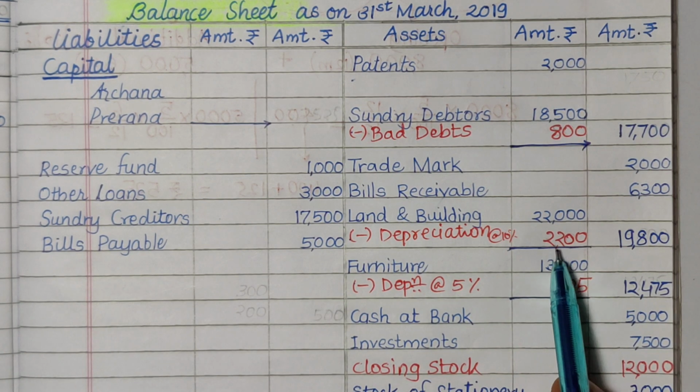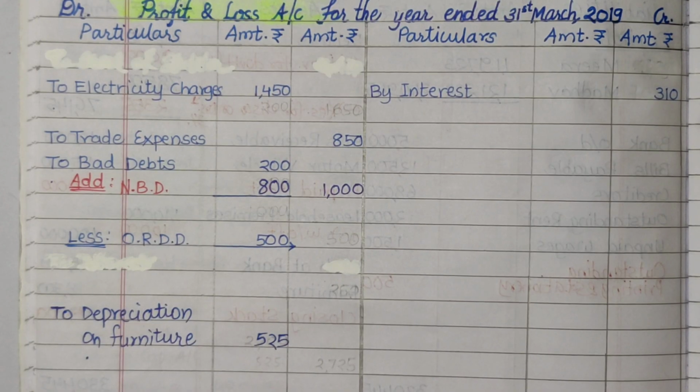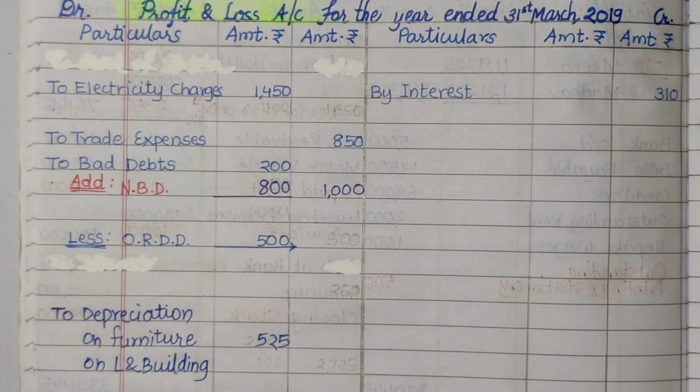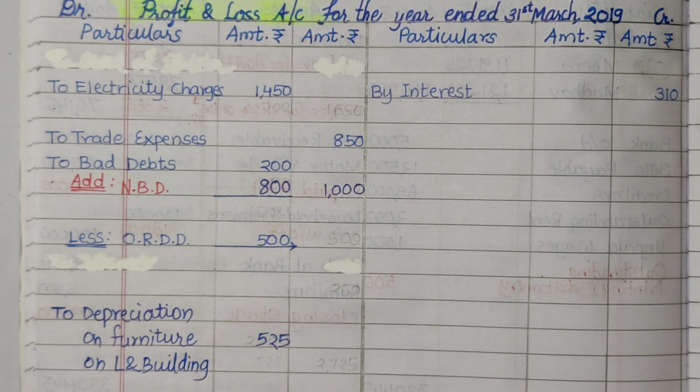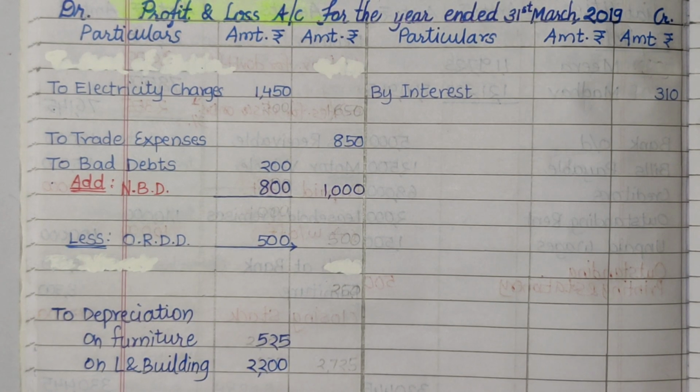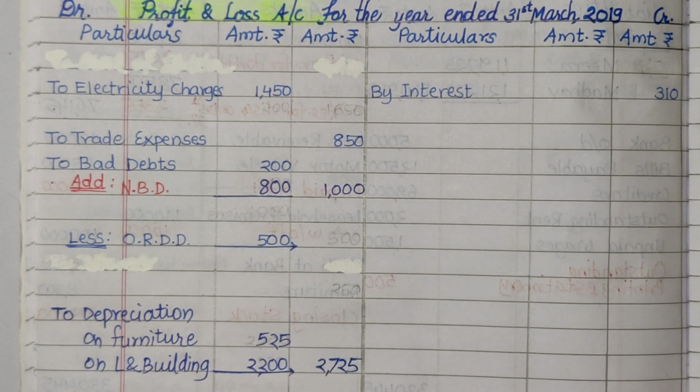The second effect will go to profit and loss account debit side. Depreciation on land and building rupees 2,200. So the total depreciation is rupees 2,725, that will be recorded in the outer column.